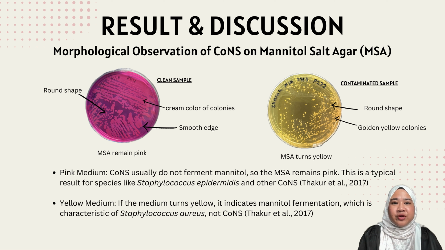The slide shows the morphological characteristics of CoNS on mannitol salt agar (MSA). On the left, there is a clean sample with round-shaped colonies that appear cream-colored with smooth edges, and the MSA remains pink. CoNS typically does not ferment mannitol, so the medium does not change in color. On the right, the contaminated sample shows golden yellow colonies with a yellow medium, indicating mannitol fermentation, which is typical for Staphylococcus aureus, and it is not CoNS. This observation helped to differentiate CoNS from other Staphylococcus species.